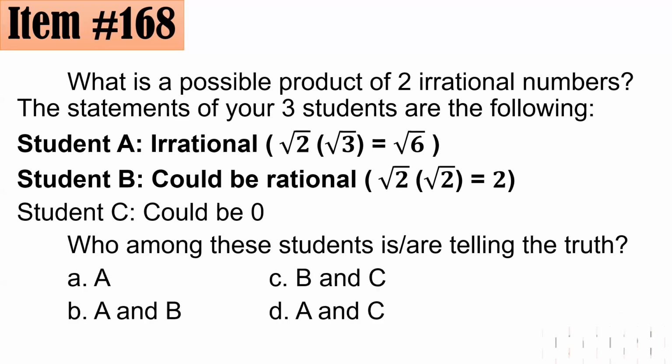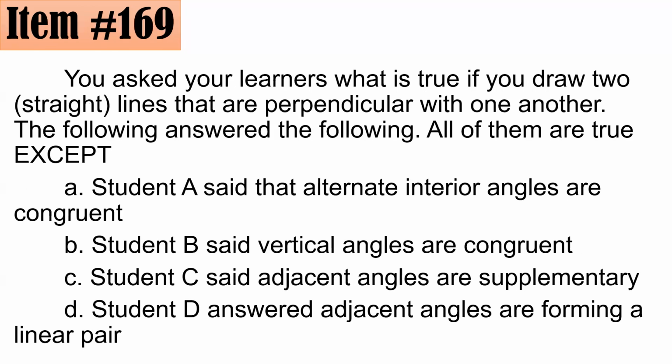So A and B are telling the truth. So the correct answer is letter B, A and B. Very good. So letter B po ang tamang sagot ha. Pwedeng irrational, pwede ring irrational. I hope na nakuha po natin. Ganun. Sige lang po, push lang, laban lang po.